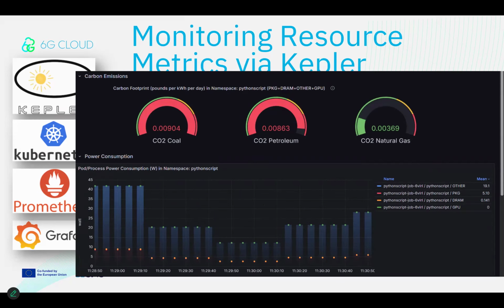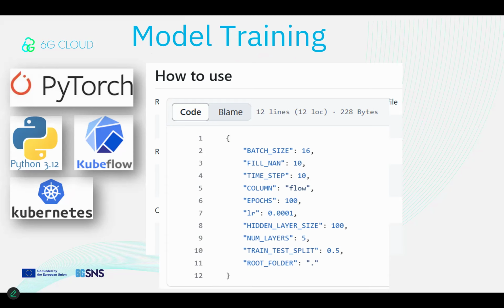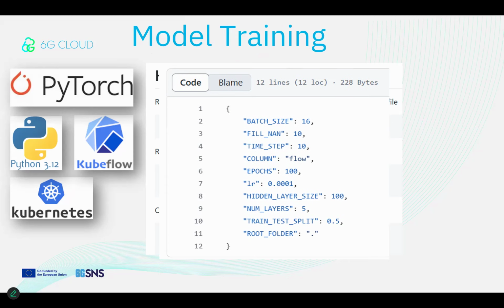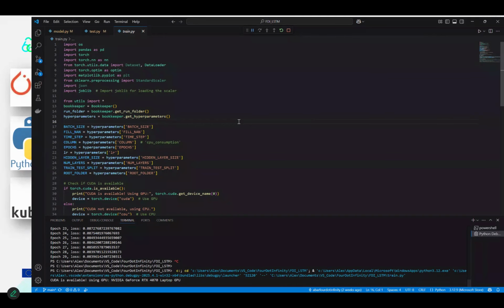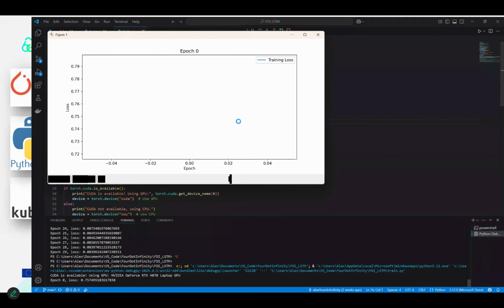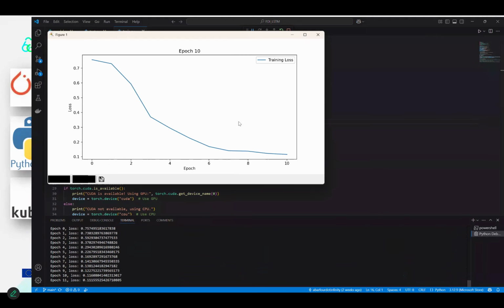Model training phase is implemented using a subset of Python tools and MLOps platforms. Using the PyTorch library, we have implemented a long short-term memory network that predicts the upcoming CPU utilization based on history of CPU utilization values. Here you can see the real-time course of the training process, indicating the gradual loss decrease as the number of training steps increases. The trained model is finally stored in the model's database and becomes available for future inference.